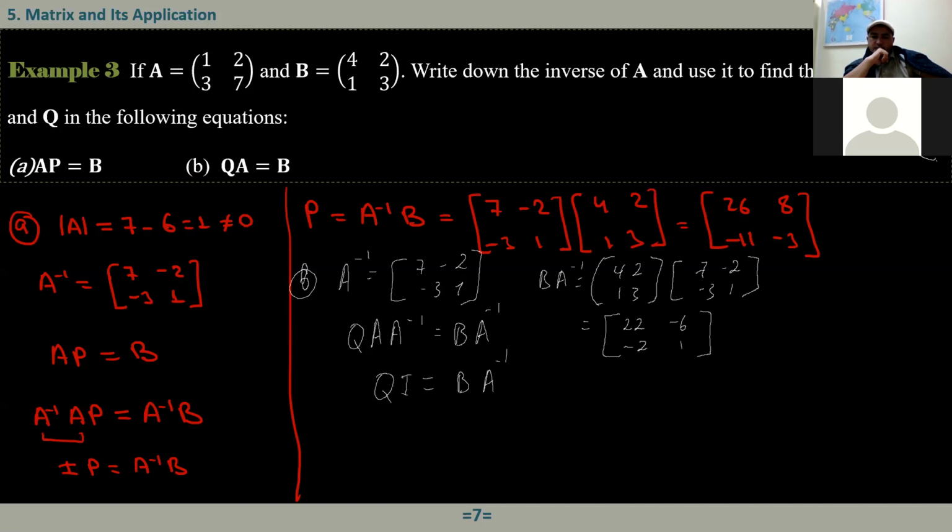Minus 2 plus 3, 1. Okay. So that is the matrix Q.